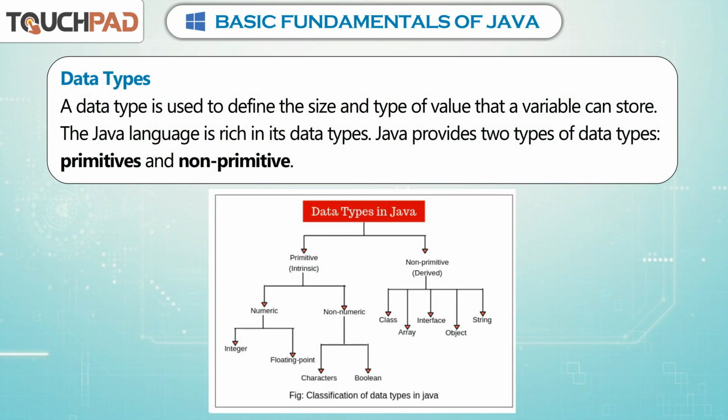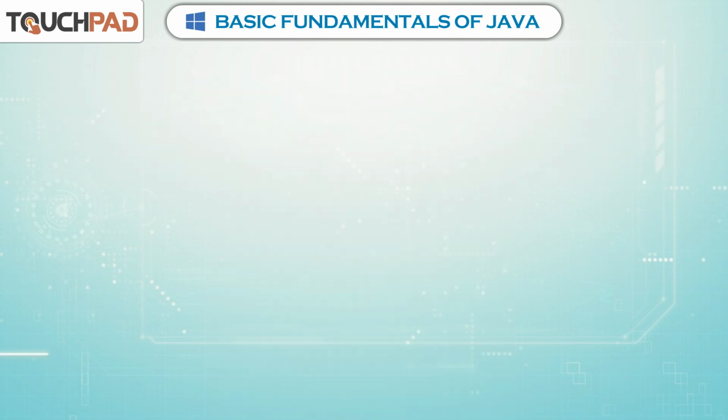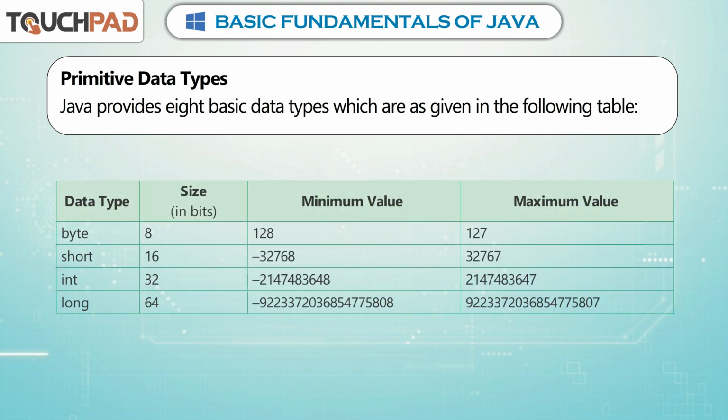Data types. A data type is used to define the size and type of value that a variable can store. The Java language is rich in its data types. Java provides 2 types of data types: primitive and non-primitive. Primitive data types. Java provides 8 basic data types which are as given in the following table.